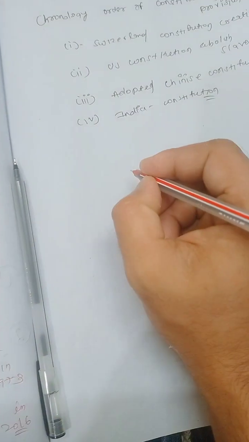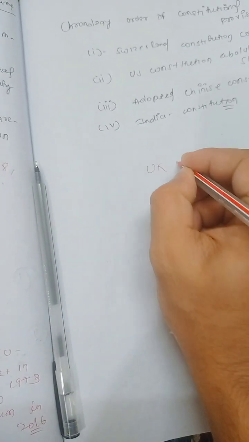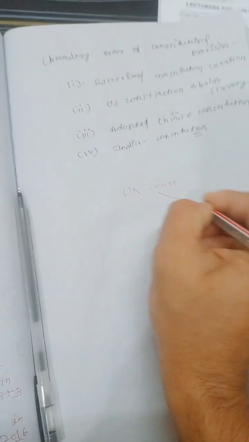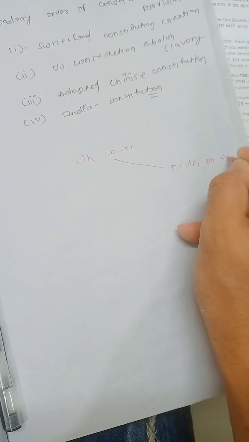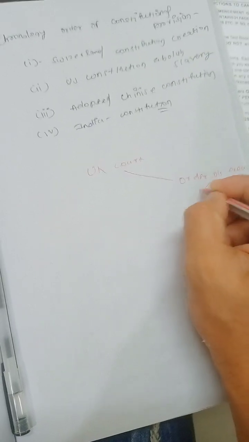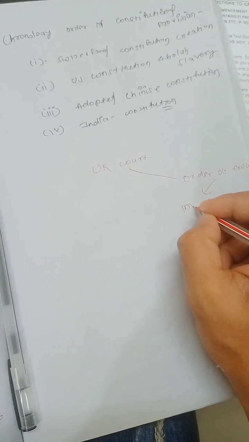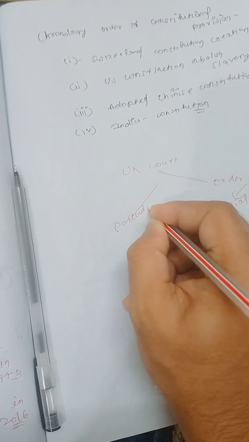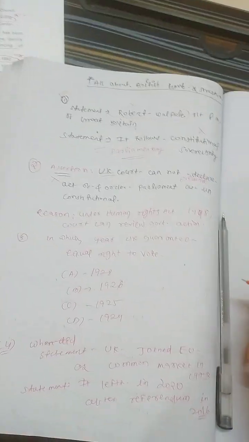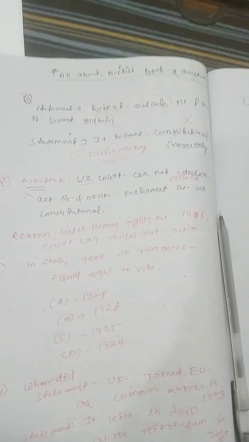So here I am writing these things. UK courts can declare an order of the executive invalid, but a parliamentary act cannot be declared invalid. So this needs to be remembered here.